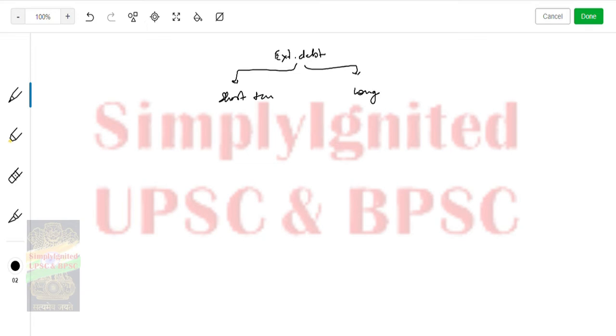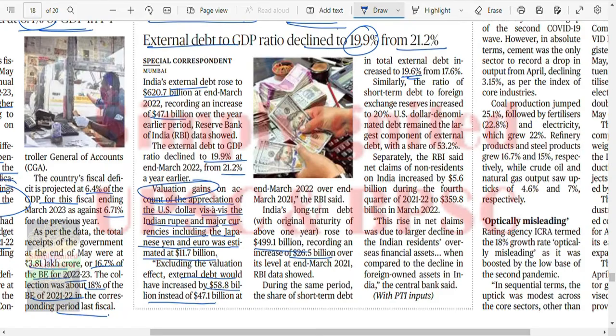So long-term debt is about $500 billion and short-term debt is about 21%. The share of short-term debt in total external debt increased to about 20%.